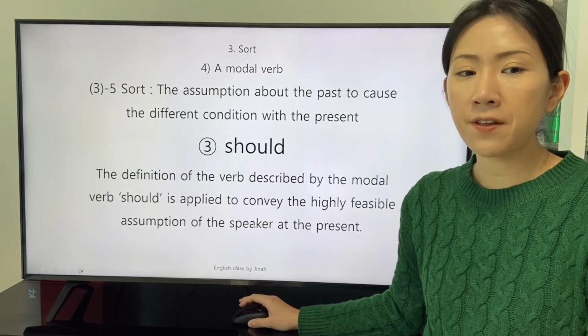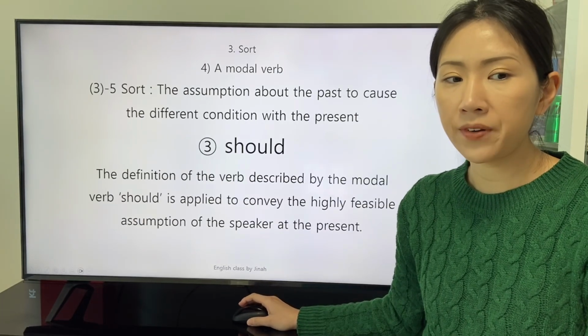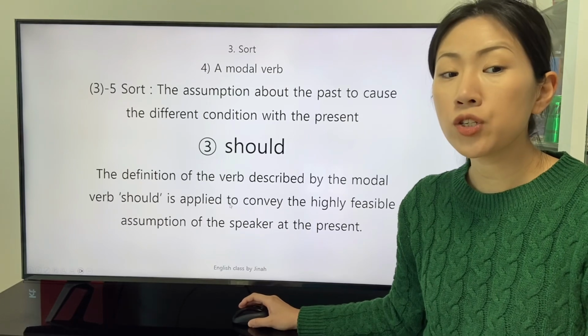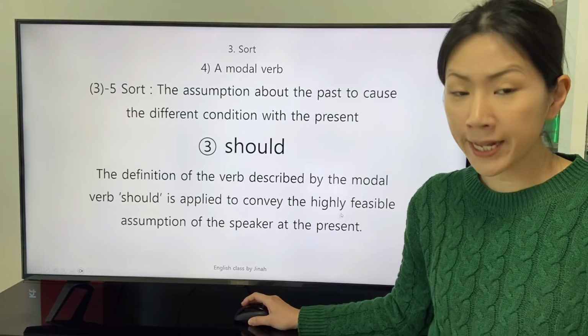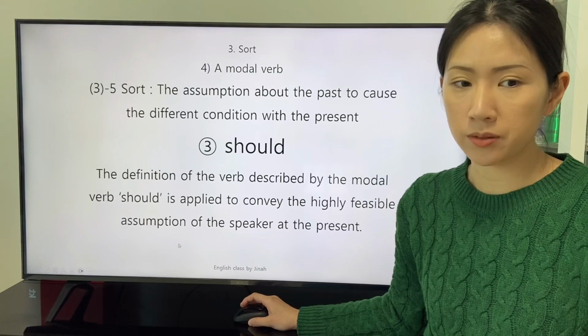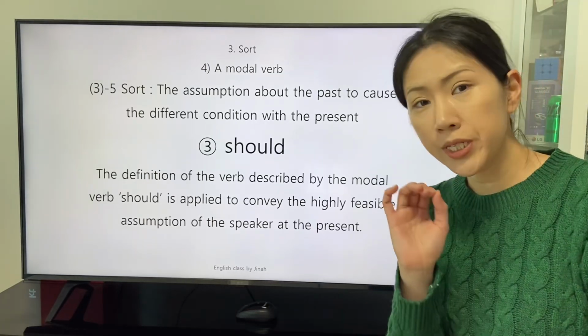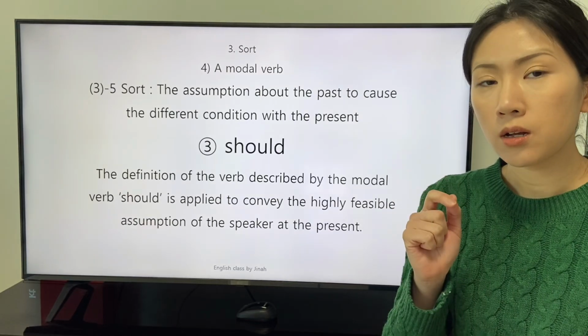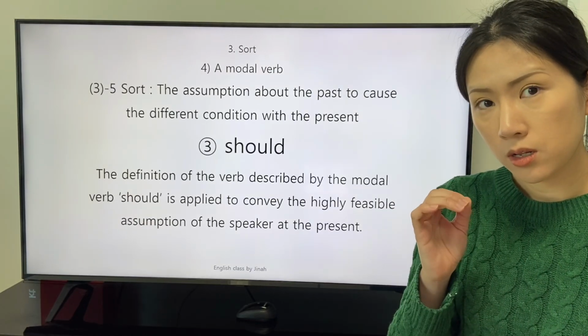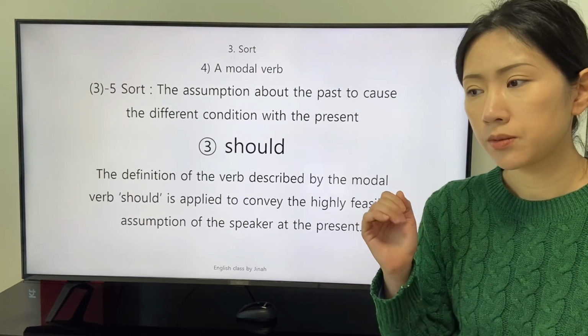The definition of the verb described by the modal verb should is applied to convey the highly feasible assumption of the speaker at the present. This is the intuitive intention conveyed with the modal verb should.